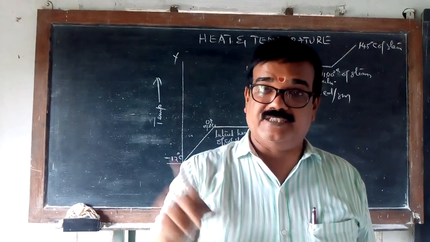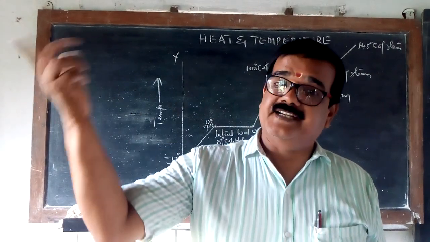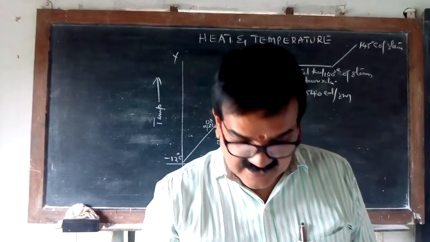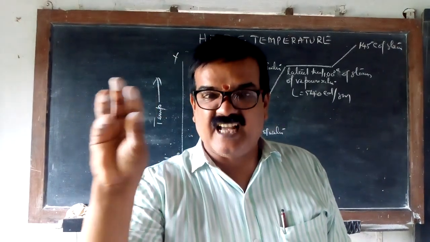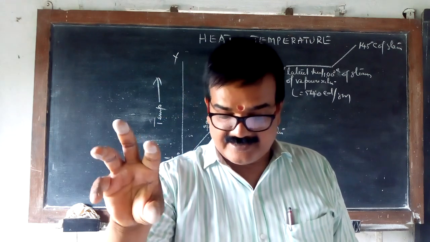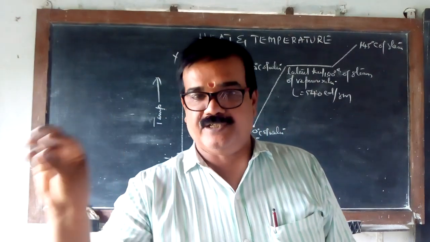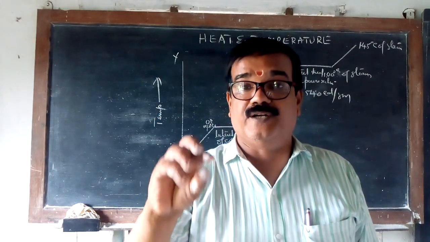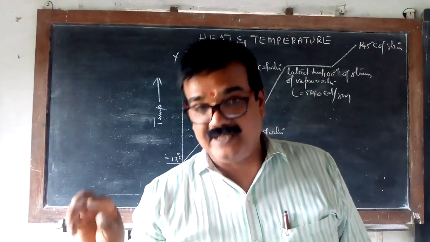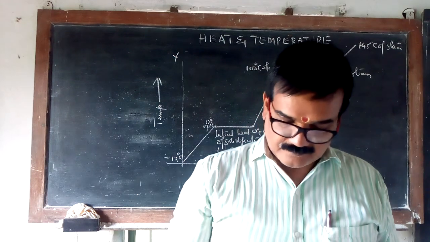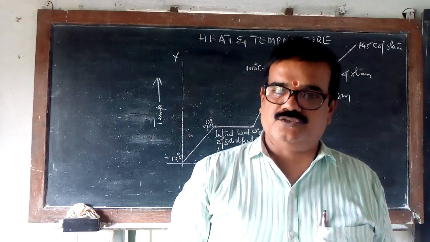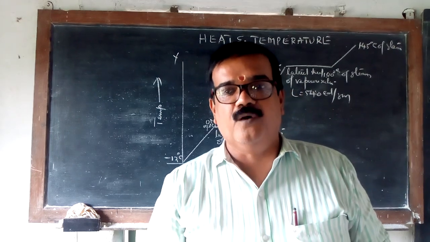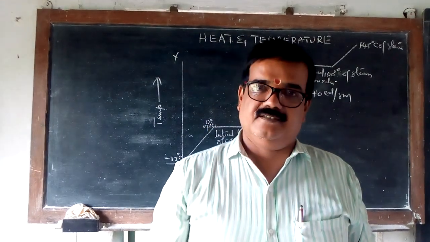Because the calculations in the textbook are done in SI unit, you must know both readings: 80 calorie per gram or 336 joules per gram, and 540 calorie per gram or 2268 joules per gram. That graph also I have given in the notes. Read that, try to understand, and in the next video I will go for calculation. Thank you.